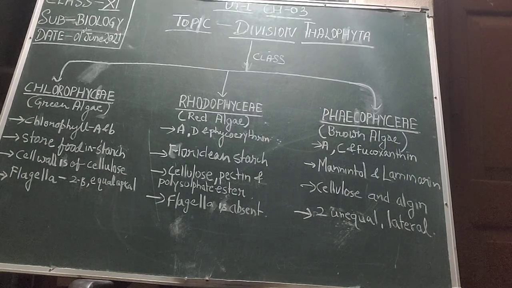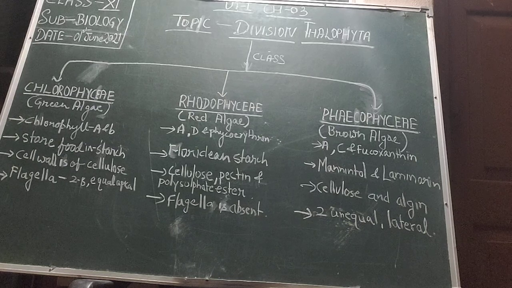These algae are really very useful to human beings because half of our total carbon dioxide fixation on earth is carried out by these algae through the process of photosynthesis.